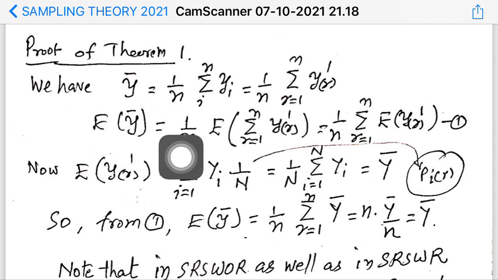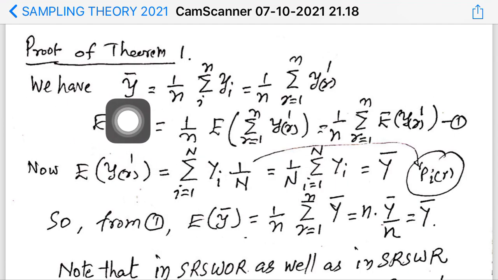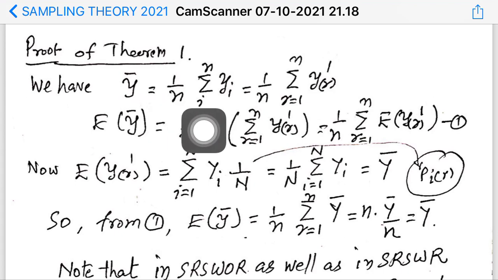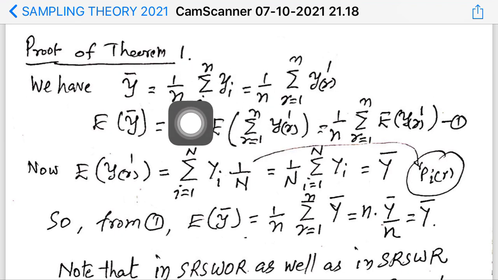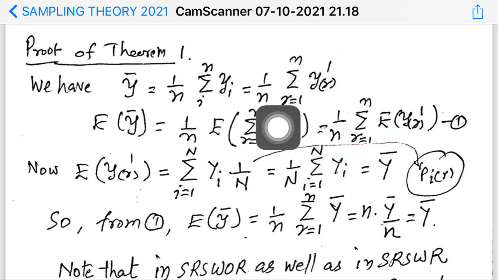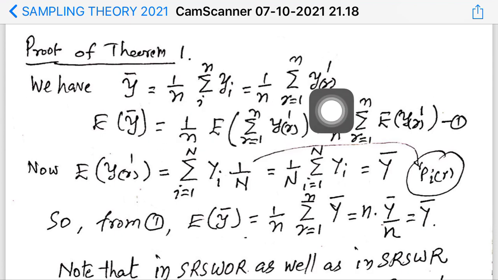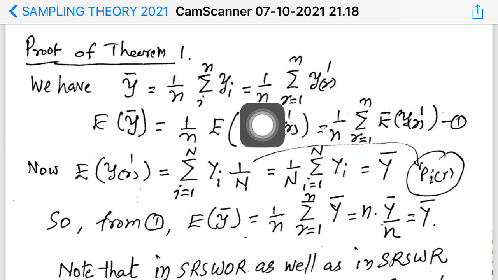Now for the proof, you take y bar, the sample mean, equal to 1 by n sigma yi. That is, you are adding all the sample observations and dividing by n, which is the same as adding all the y values drawn at first draw, second draw, third draw, etc., and dividing the sum by n.